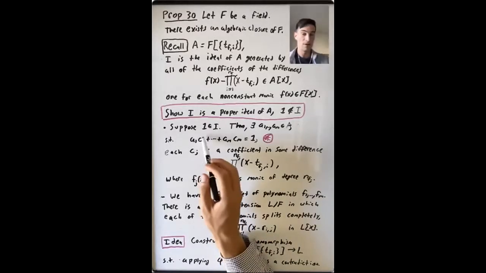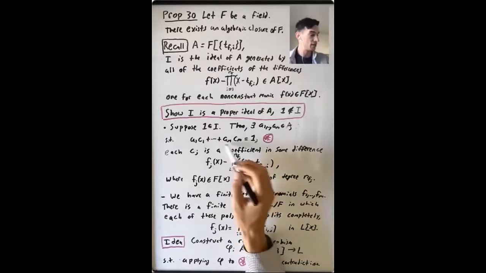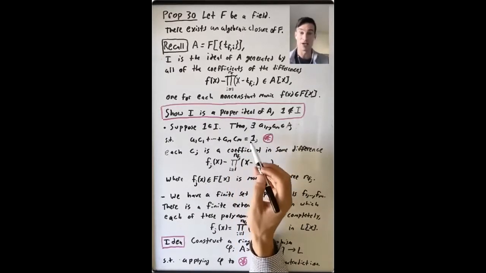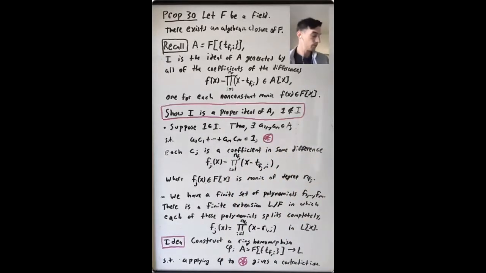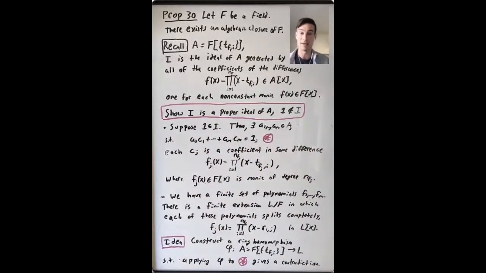So we can apply phi to the left-hand side of this equation. We can also apply phi to the right-hand side of this equation. And applying phi to this equation is going to give us a contradiction. So I'm going to pause and erase and then tell you how to define this ring homomorphism phi in such a way that shows that I is a proper ideal of A.